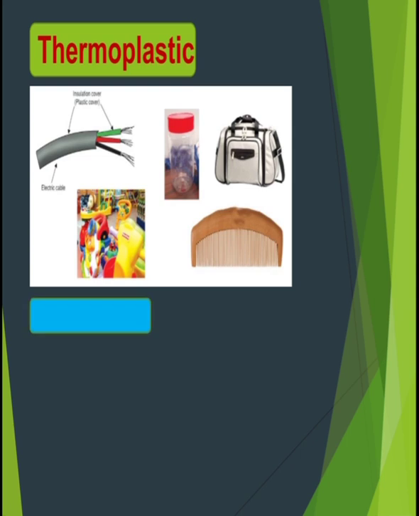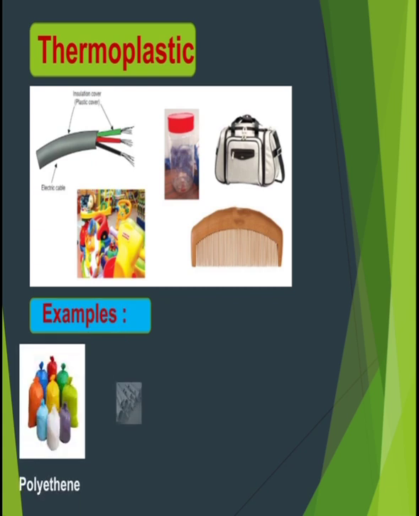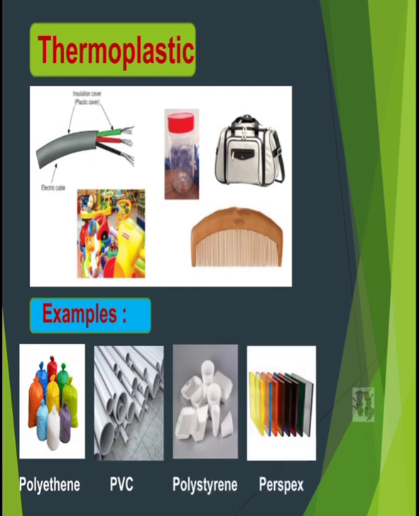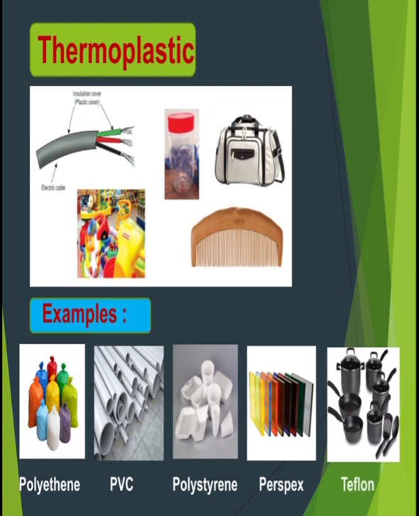Thermoplastic. A plastic which can be softened repeatedly by heating and can be molded into different shapes again and again is called thermoplastic. Here are some examples: polythene, PVC, polystyrene, Perspex and Teflon are examples of thermoplastic. Thermoplastics are used in manufacturing toys, combs and various types of containers. So these are examples of thermoplastics.